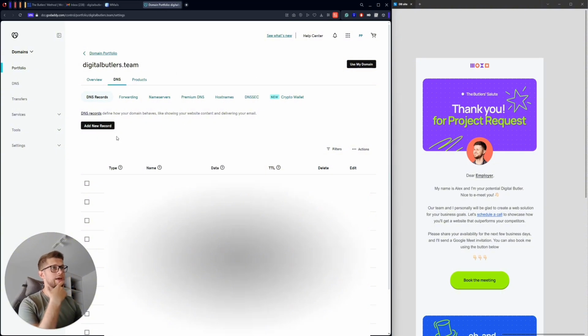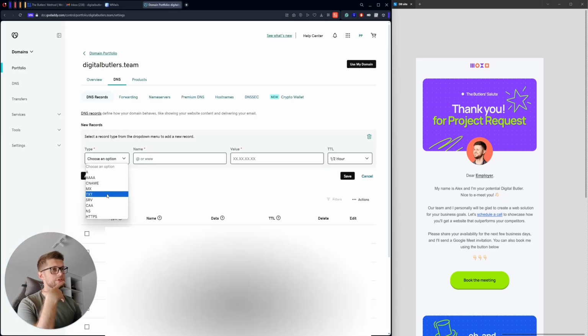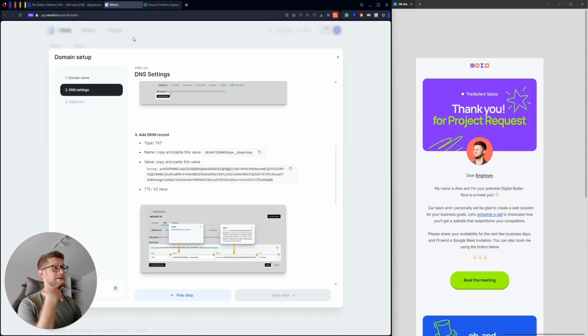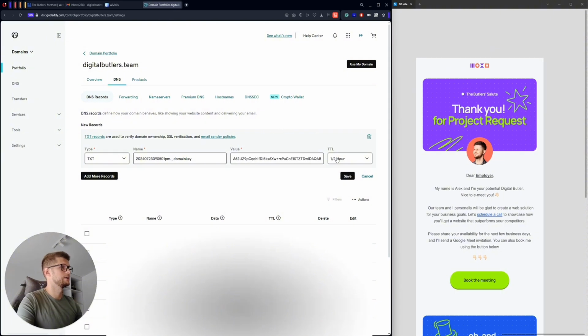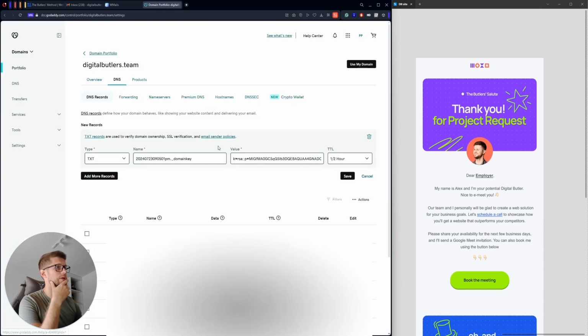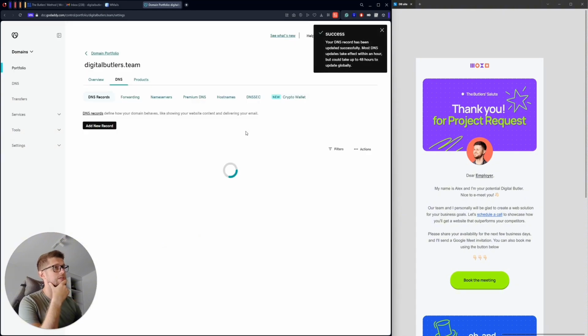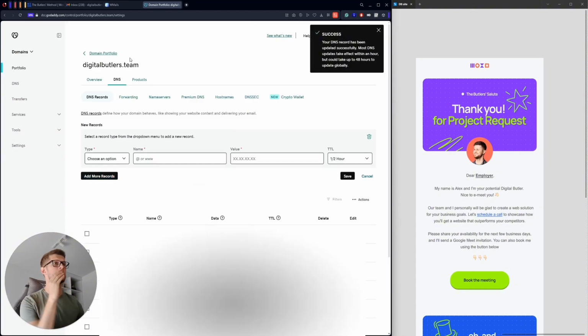I'm on GoDaddy now, and I'm clicking add a new record, and first of all I need to add a DKIM record. It will be the TXT type, so select TXT. Okay, we got it. Copy and paste this value into the name field. Then copy the value. TTL is already set up the way we need. Here is how it should look. Then I need to save it. It will take some time. Okay, success. Great news, guys.